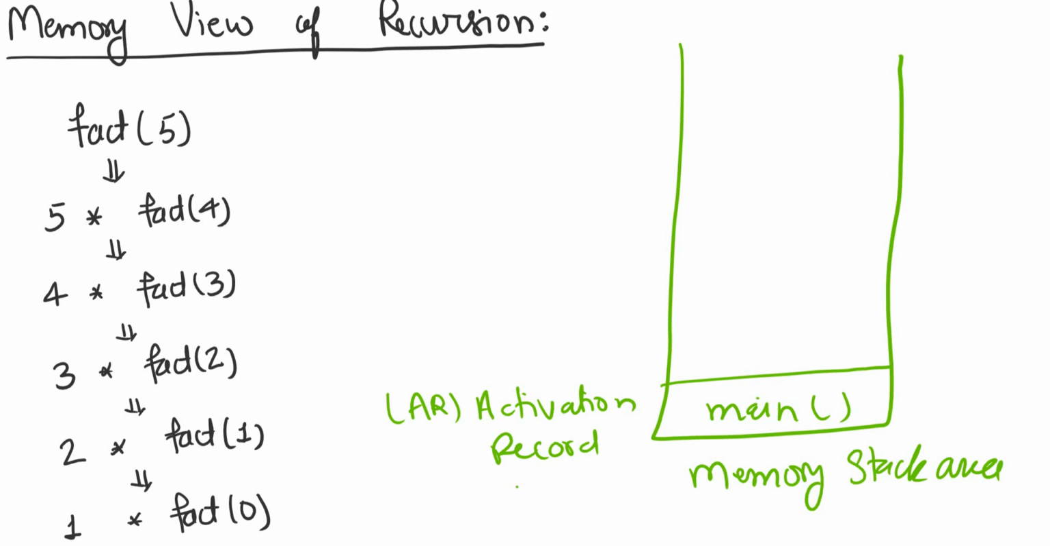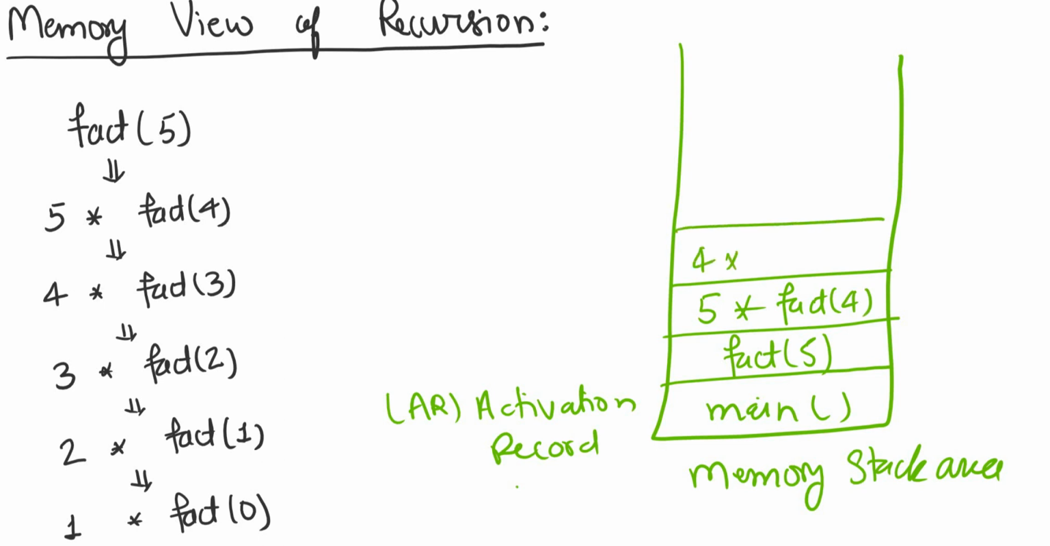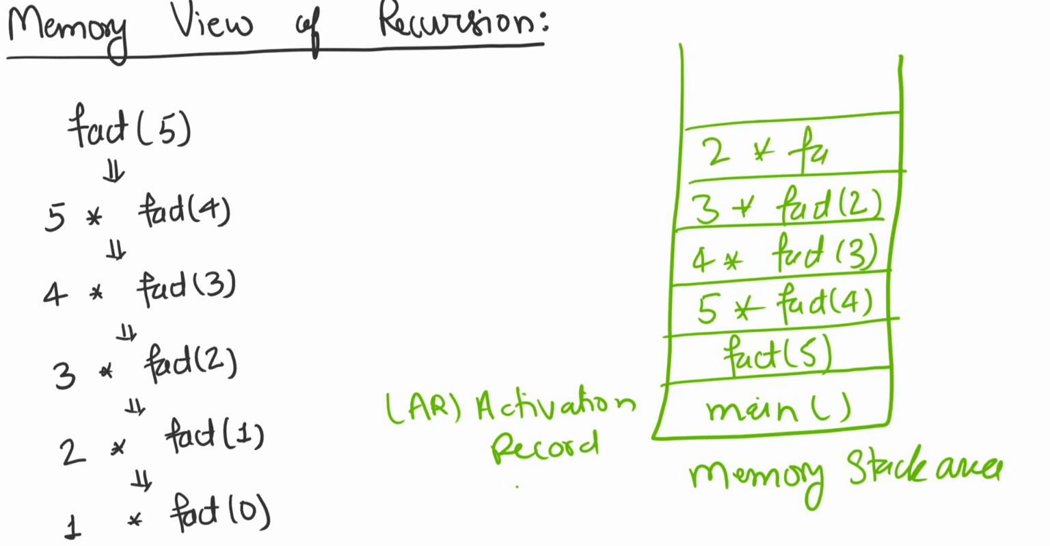So main is called, let's suppose main has called factorial of 5. Then factorial of 5 will call 5 into factorial of 4, which will call 4 into factorial of 3, which will call 3 into factorial of 2, which will further call 2 into factorial of 1, and this will call 1 into factorial of 0, and it will not further call because factorial 0 is our base condition.